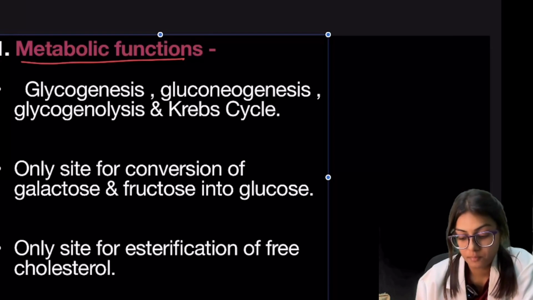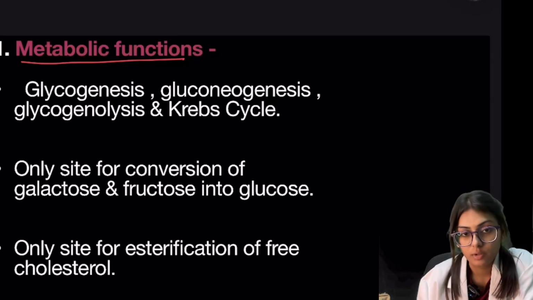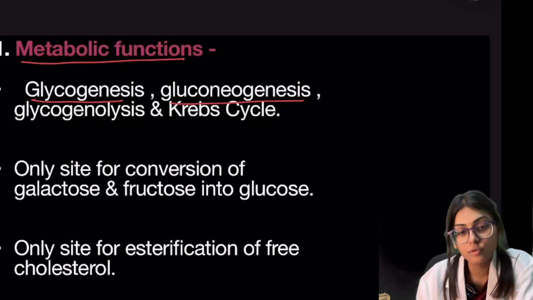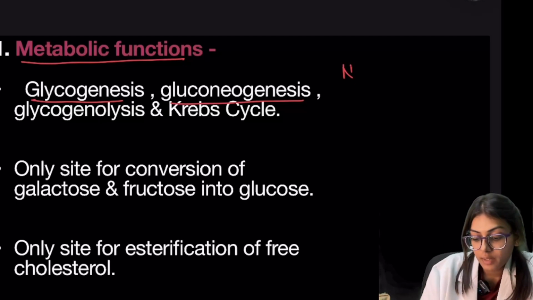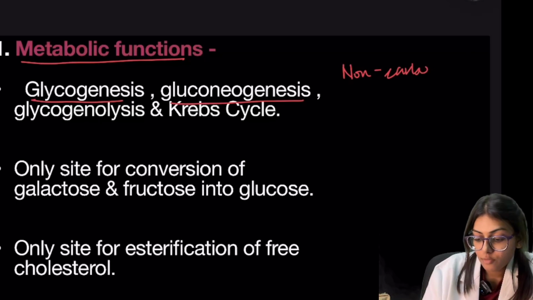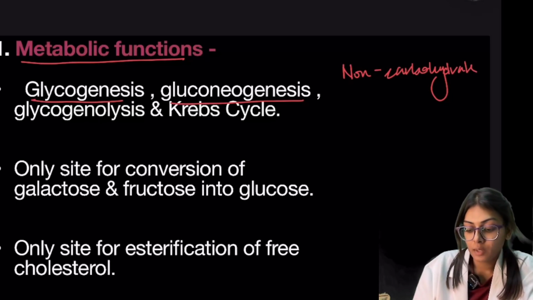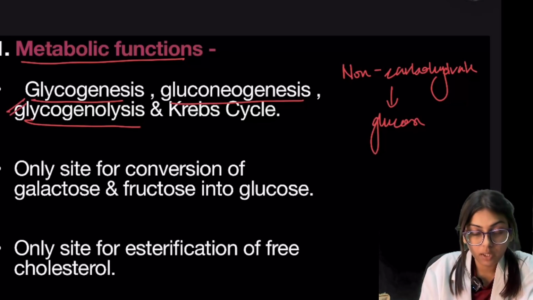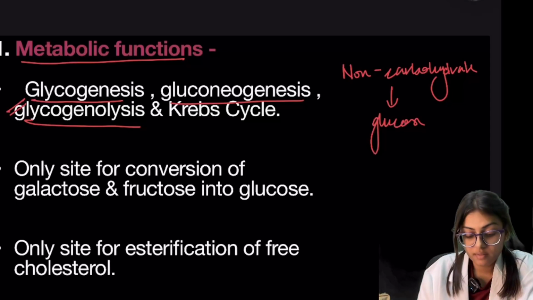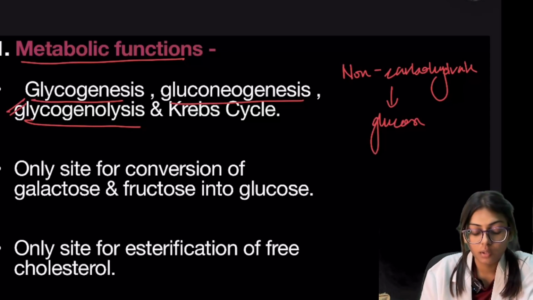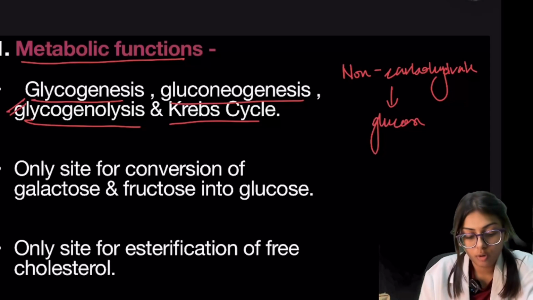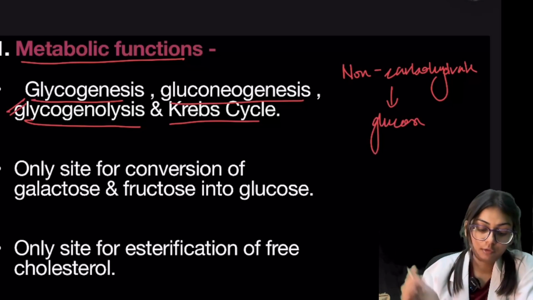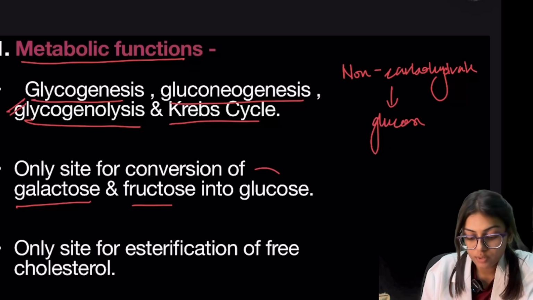What is glycogenesis? Glycogenesis is the formation of the glycogen, and gluconeogenesis is formation of the glucose from non-carbohydrate compounds. And glycogenolysis, that is a breakdown of the glycogen. The lysis word here represent the breakdown, so breakdown of the glycogen. And the Krebs cycle also takes place here, and it is the only site for the conversion of the galactose and the fructose into glucose.